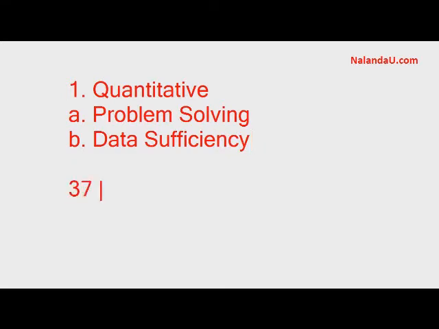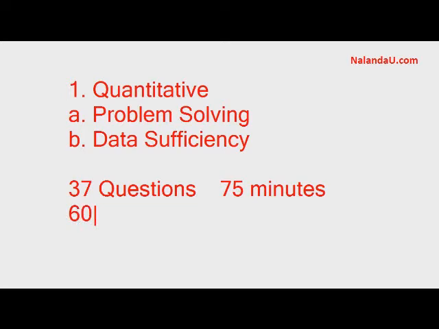There will be about 37 questions that you need to answer in 75 minutes. And you will be given a score of 60 based on how you answer these 37 questions. So let me repeat. The quantitative part comprises two sections, the problem solving part and the data sufficiency part. Together it is about 37 questions that you will take 75 minutes to write, and the score is for 60.